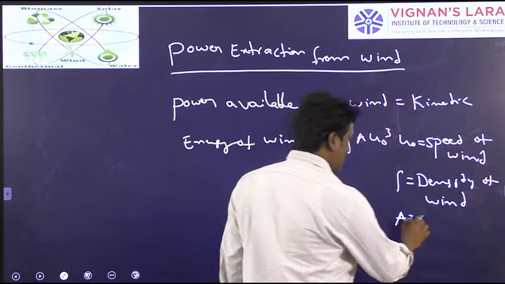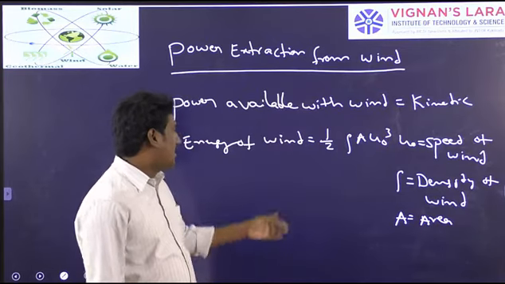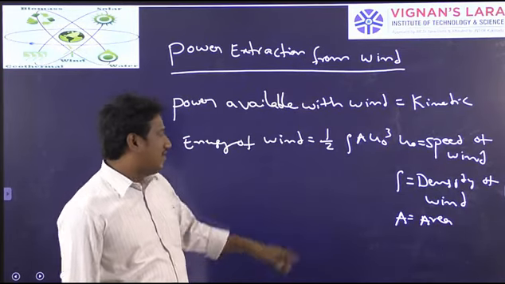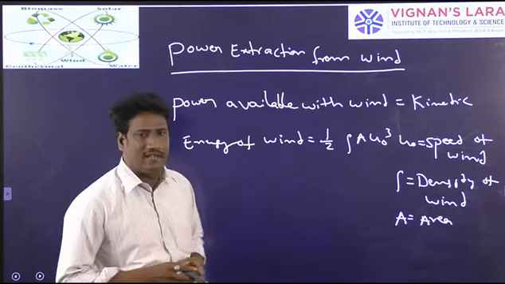So the power available with the wind will be half rho A U naught cubed. This much power is available.